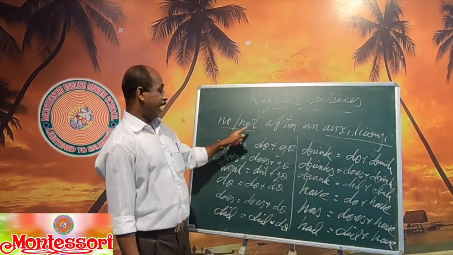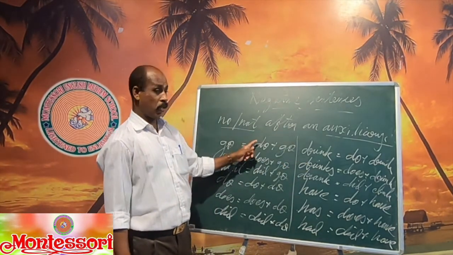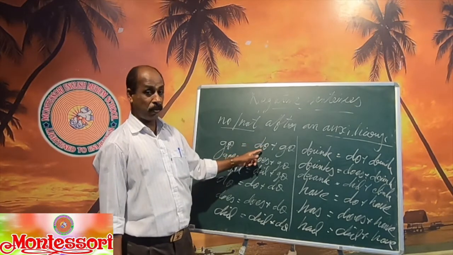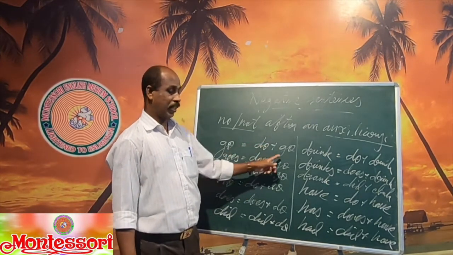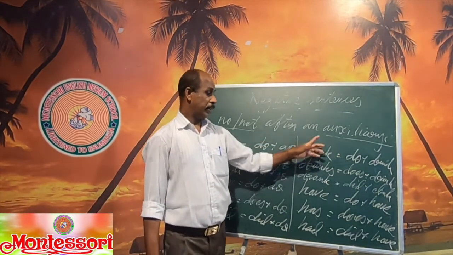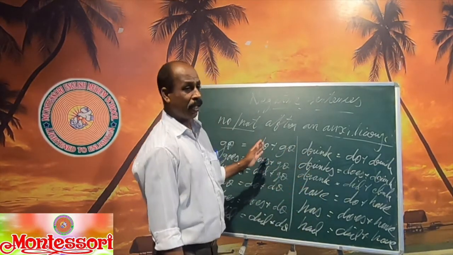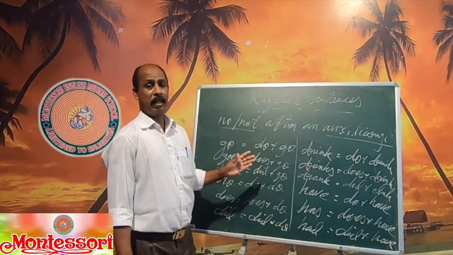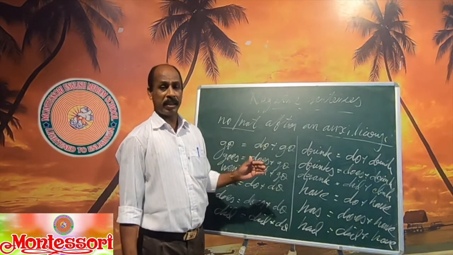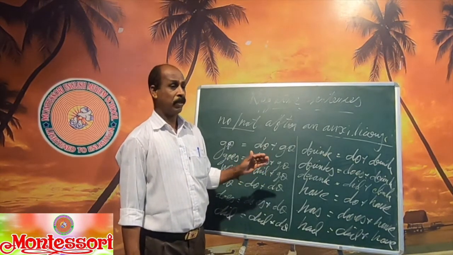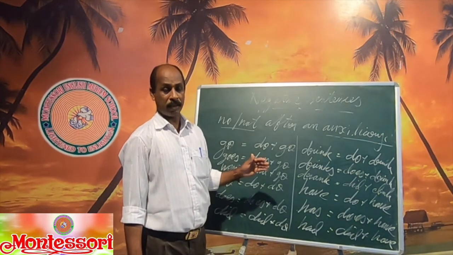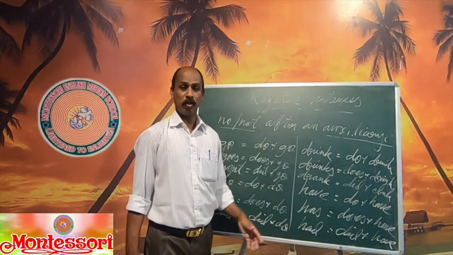We make a negative sentence by adding the word no or not after the auxiliary. Your auxiliaries are do, does, did: do not, does not, did not. These we can use with simple present and simple past. As I told before, in simple future tense there is always an auxiliary verb every time. So it is very easy to make a negative sentence, because you use the same auxiliary verb.